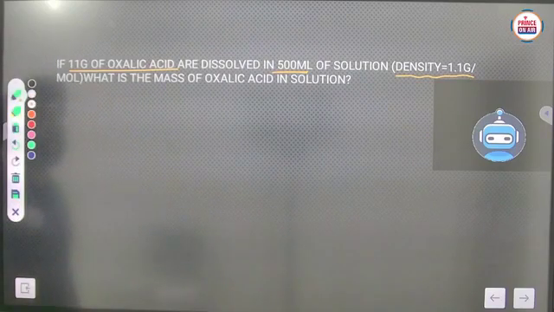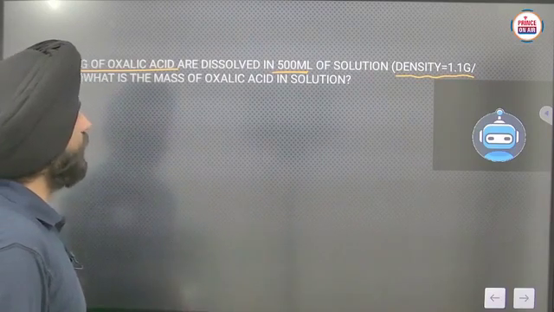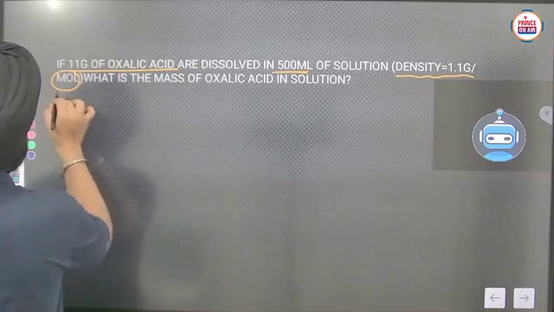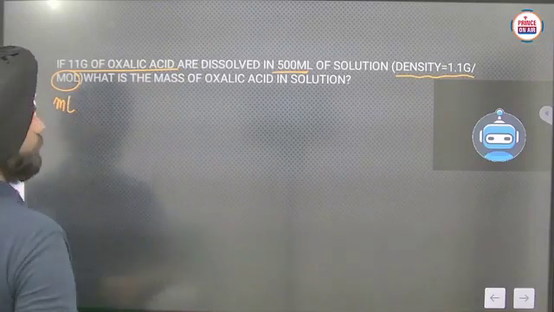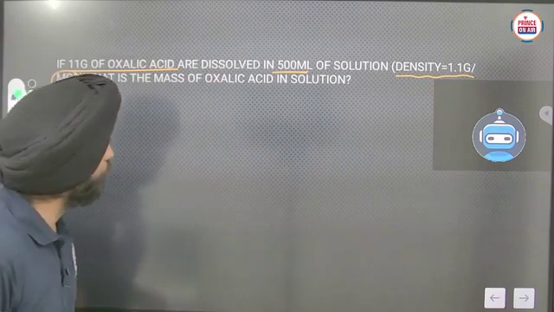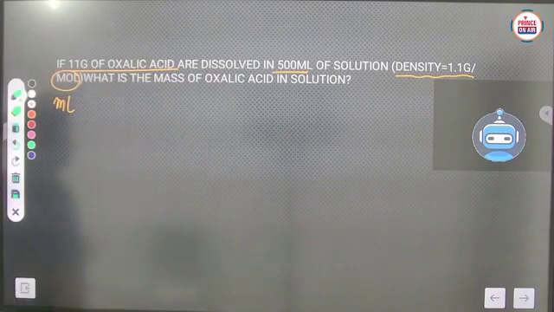What is the mass of oxalic acid in solution? Okay, so they are asking you, it is not a mole, it should be ml, milliliter. So what is the mass of oxalic acid in solution? So that is the question here.